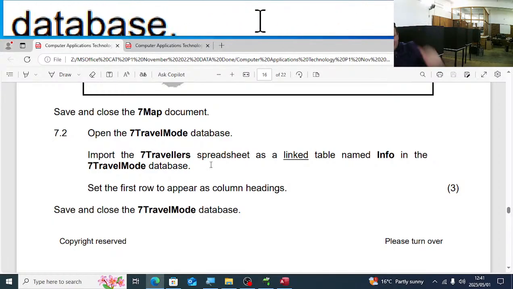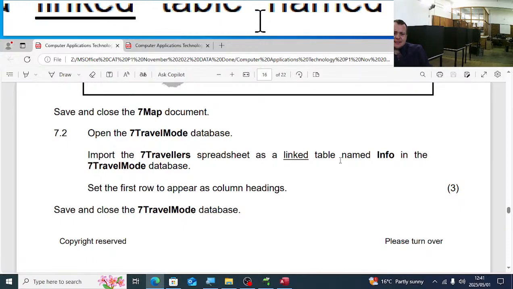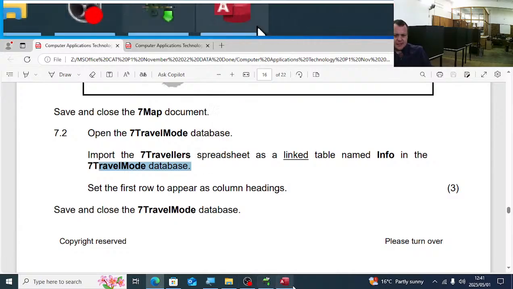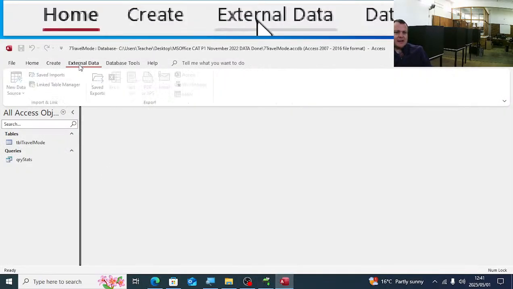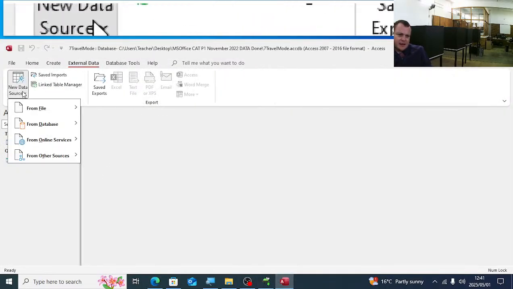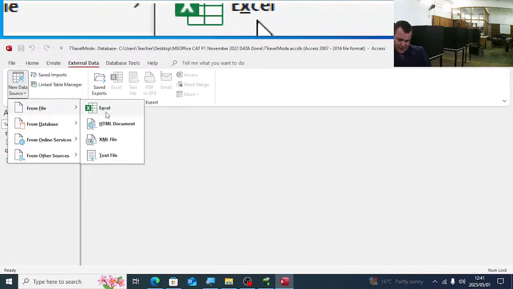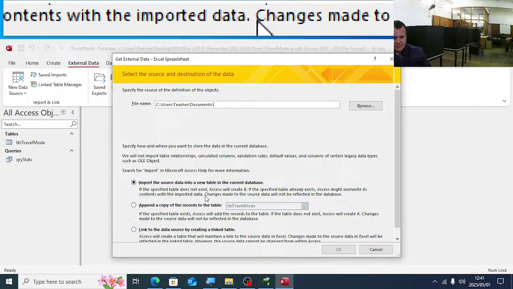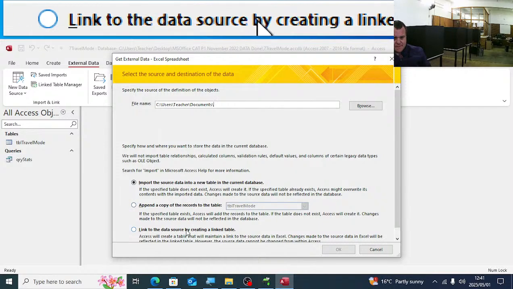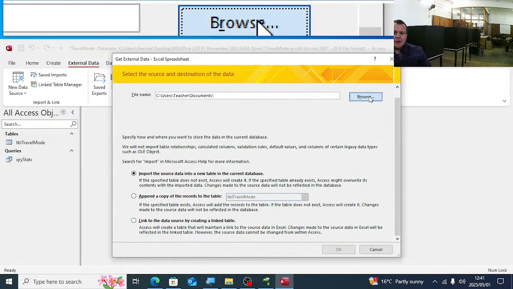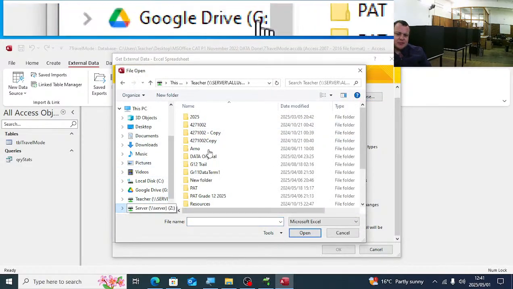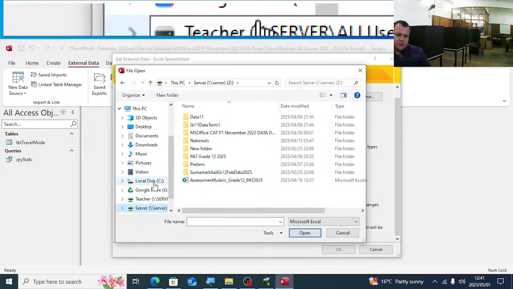Import the 7 traveler spreadsheet as a linked table named info in the 7 travel mode database. So we're going to click on external data, import from file, an Excel spreadsheet. Then we will click on browse. We will go to our examination folder.